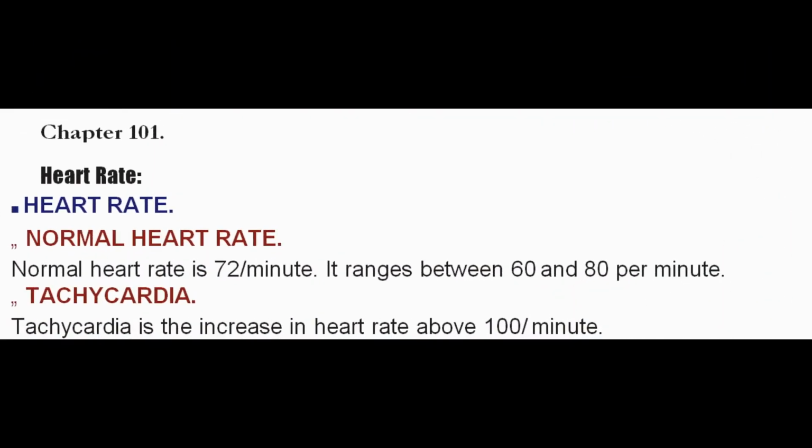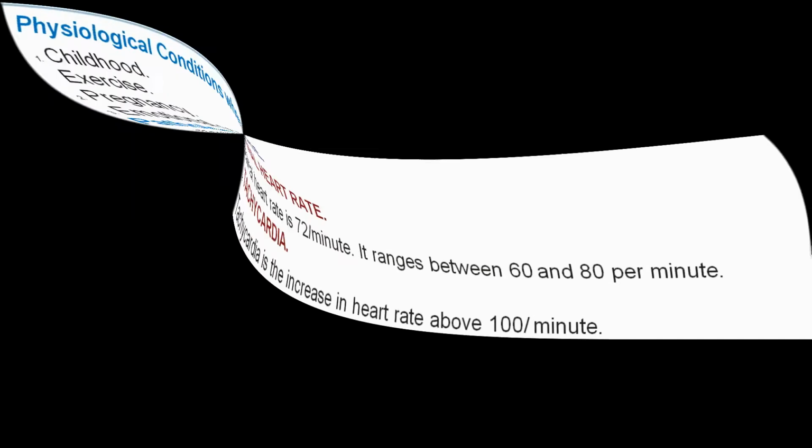Chapter 101. Heart rate. Normal heart rate is 72/minute. It ranges between 60 and 80 per minute. Tachycardia is the increase in heart rate above 100/minute.